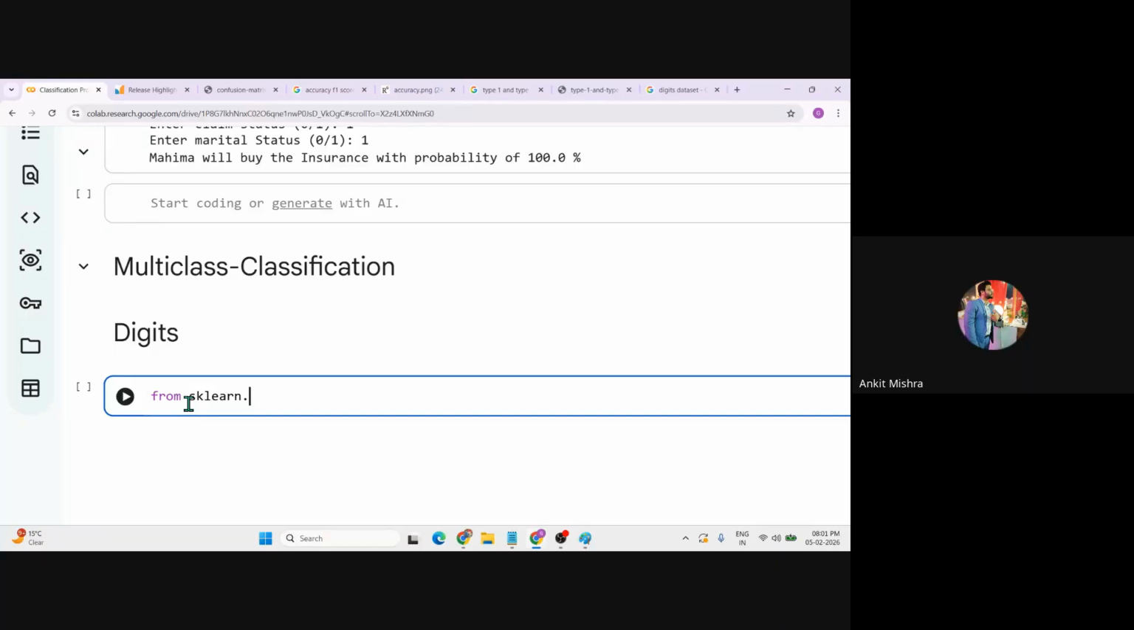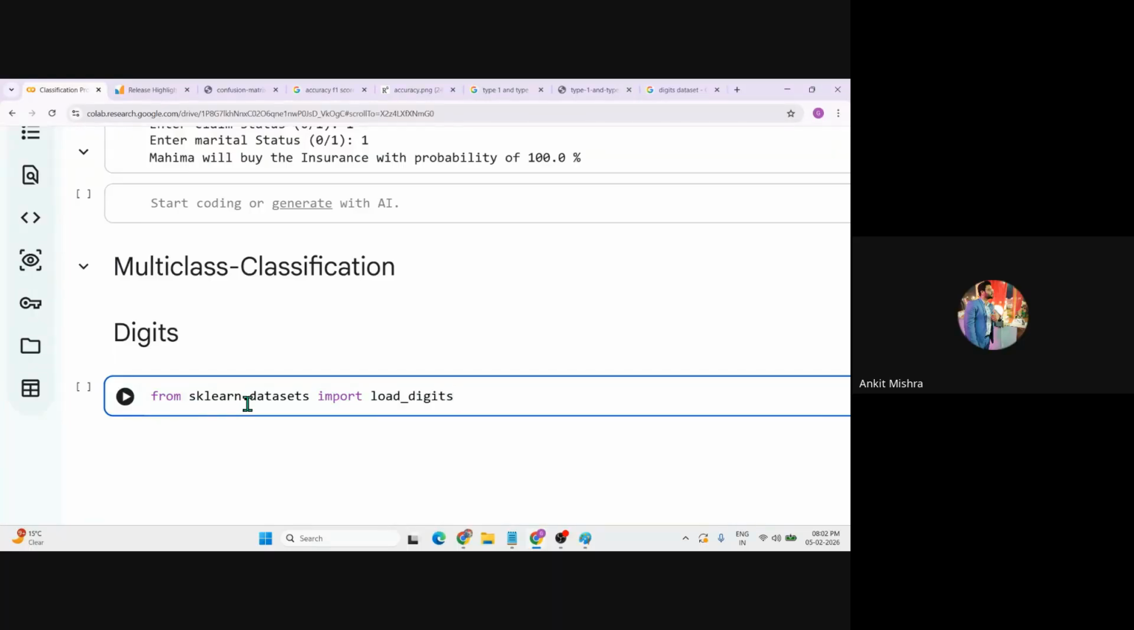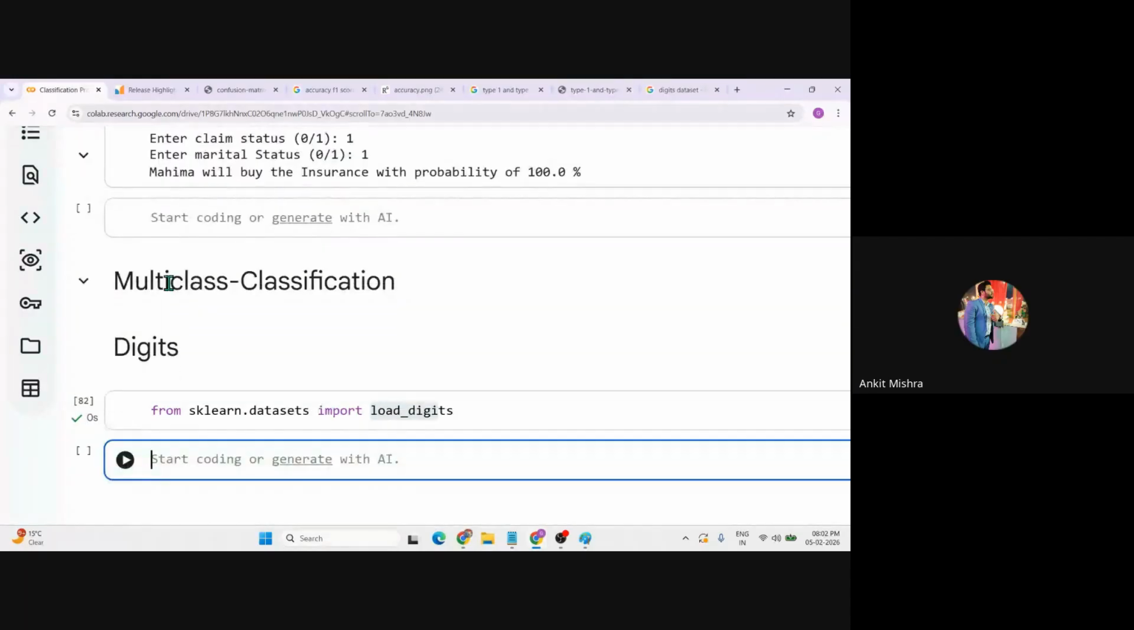You have this concept that is called dataset. sklearn also provides some datasets. From sklearn.datasets, you can simply import load_digits, right? You can just write load_digits and simply load the data. Once you load this data, you need to convert it into X and y parts, and then you can build the logistic regression model to predict the multi-class classification, right?